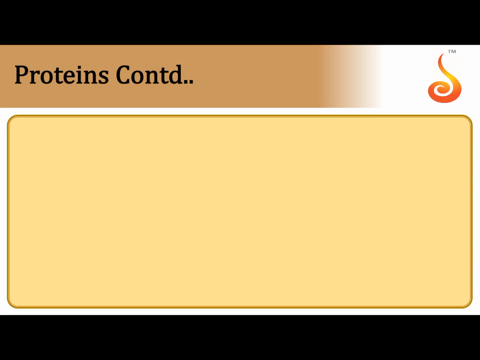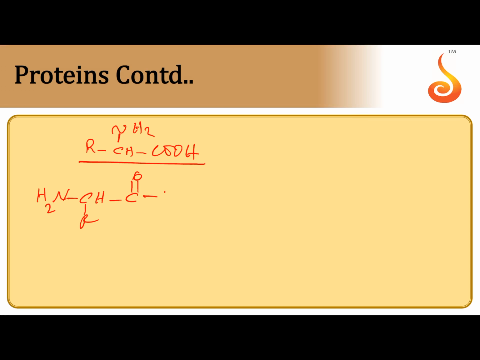Now amino acids join with each other through an amide bond. Take CHNH2COOH. When any two amino acids come closer to each other, they combine forming an amide bond.